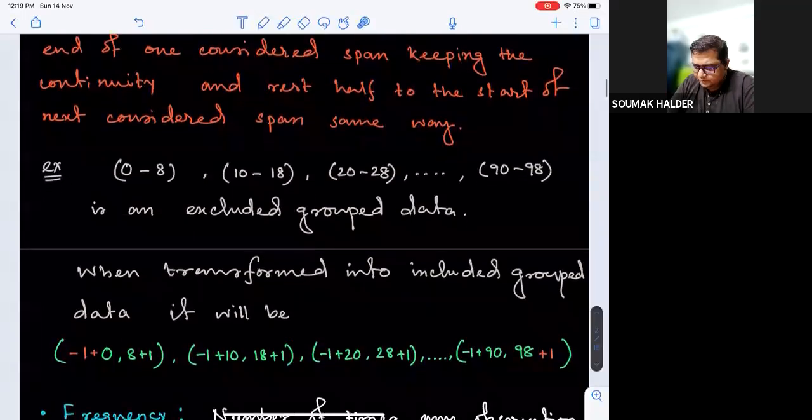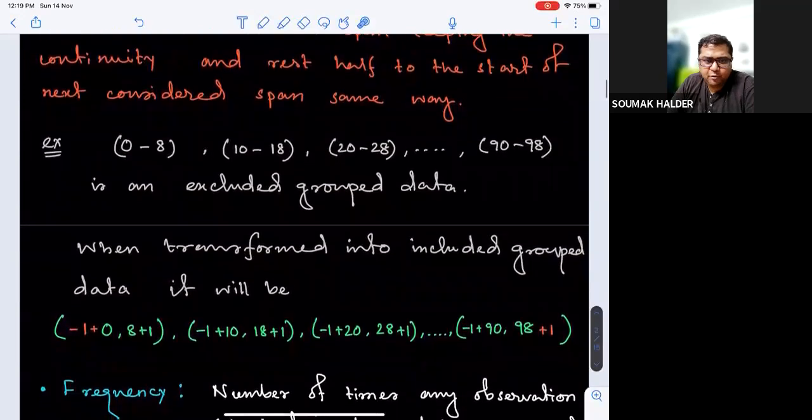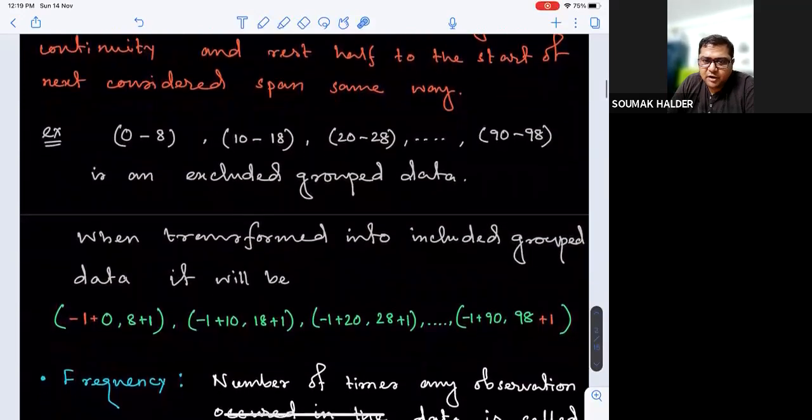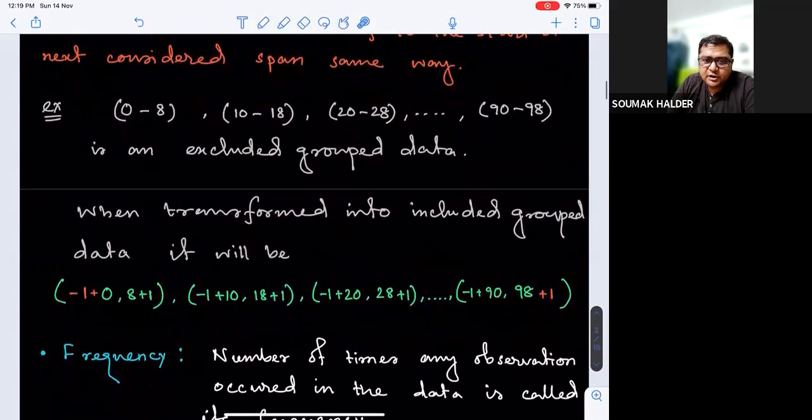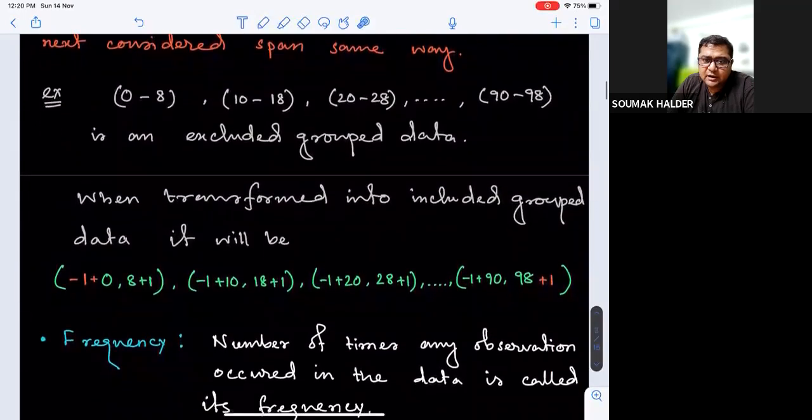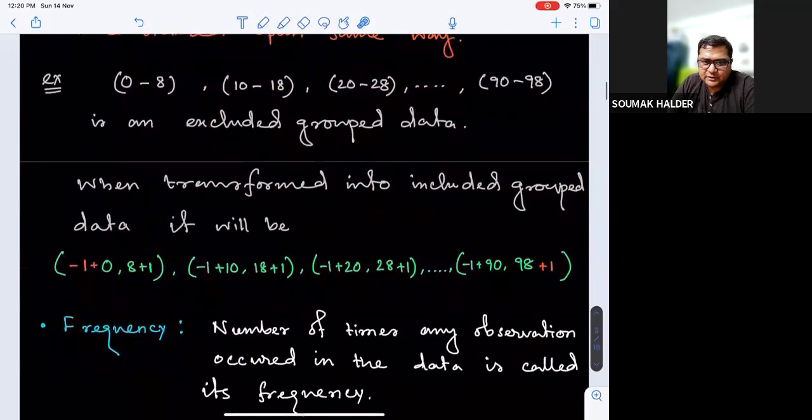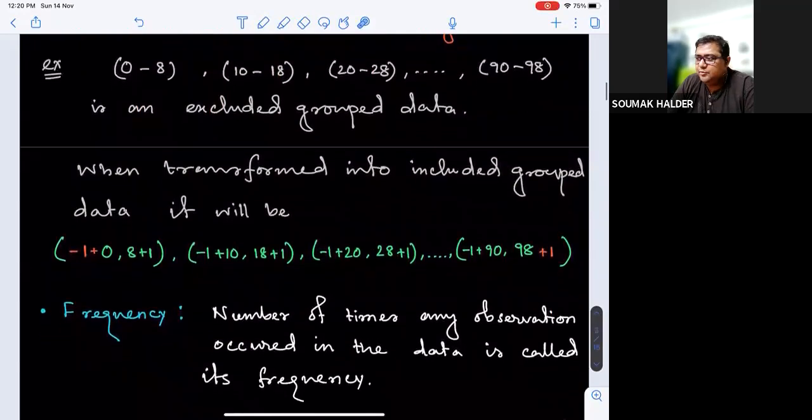Ahead of that, we'll go for frequency. Now, what is frequency? It is the number of times any observation occurred in the data. You might have single, ungrouped data. In that case, how many times that particular data has occurred is considered its frequency. Or if you are considering group data, then how many of the data fall into a particular group decides the frequency of that group.